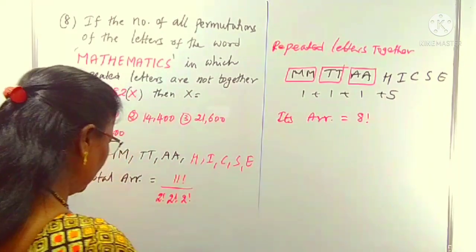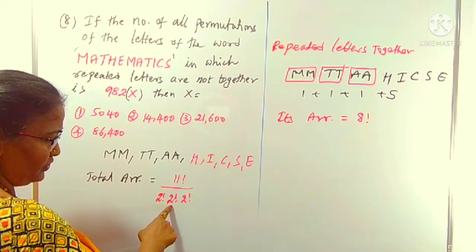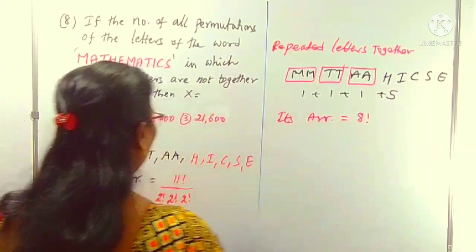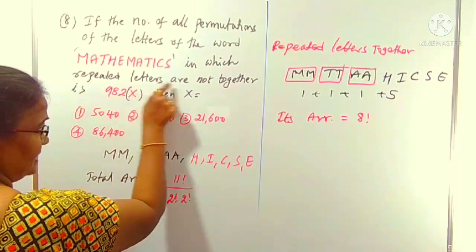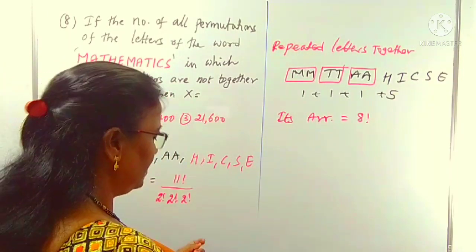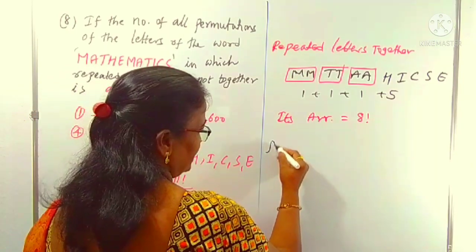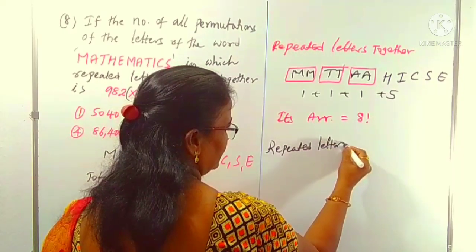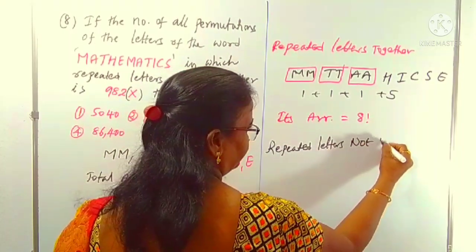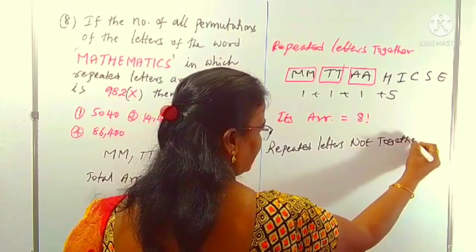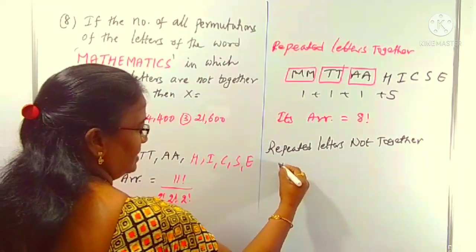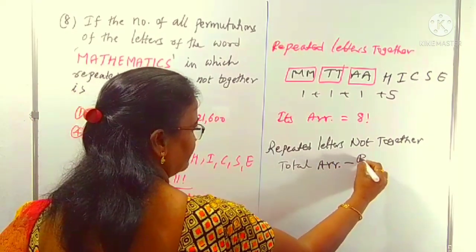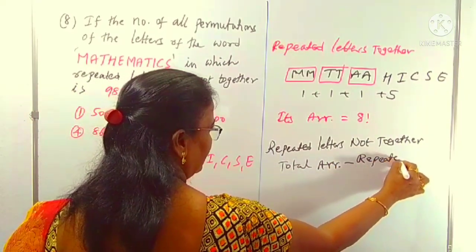The total arrangement is 11 factorial by 2 factorial into 2 factorial into 2 factorial. Together arrangement is 8 factorial, but what we want is repeated letters not together. In the sense of repeated letters not together, from the total arrangement we have to subtract the repeated arrangement.